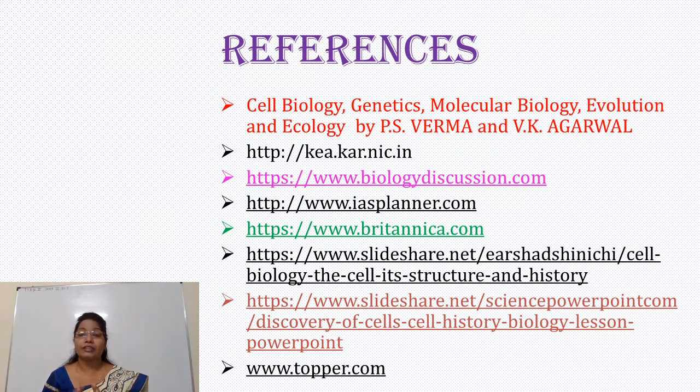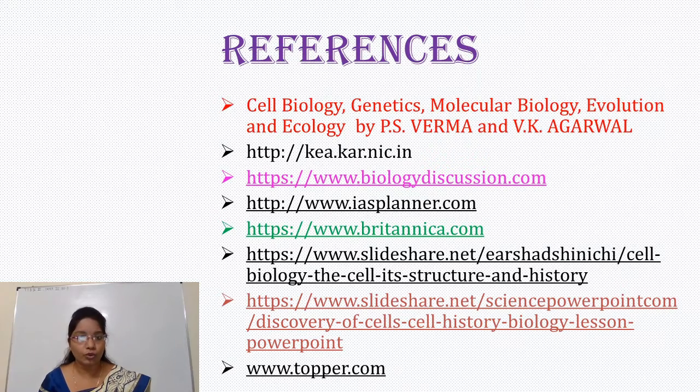In this history, there are certain important scientists, the first being Hans and Zacharias Janssen, who first invented the compound microscope.